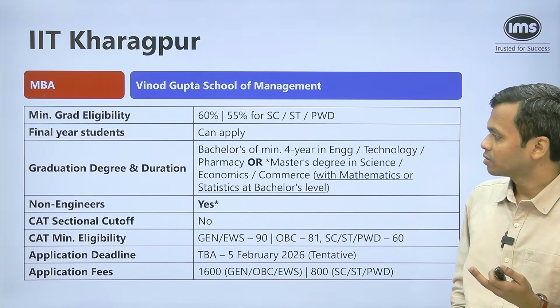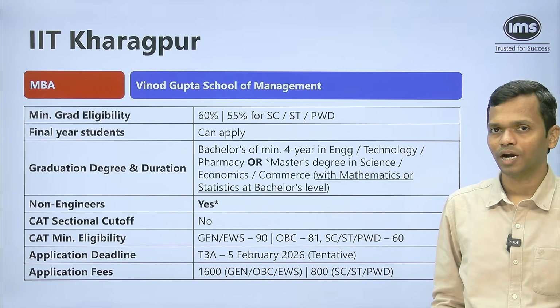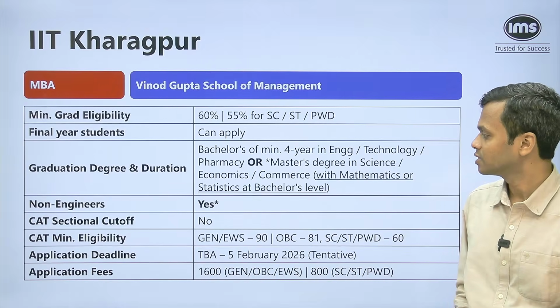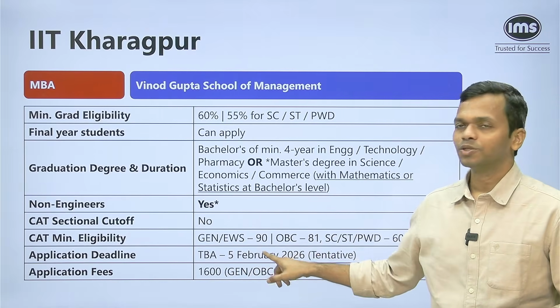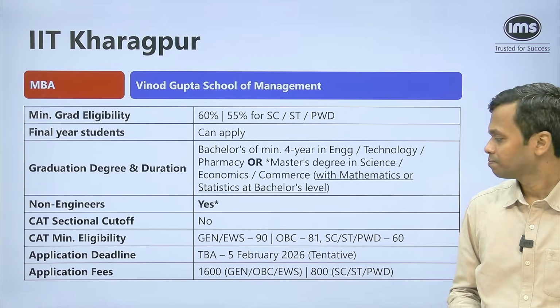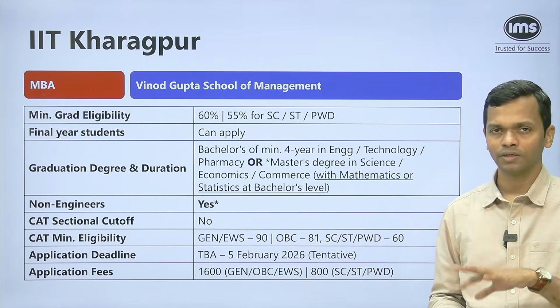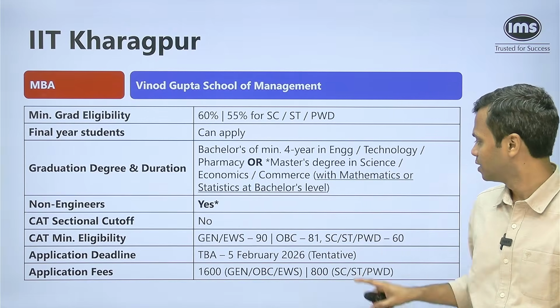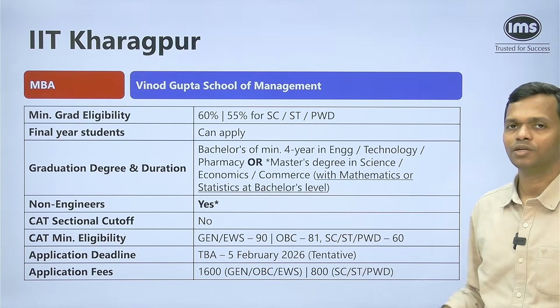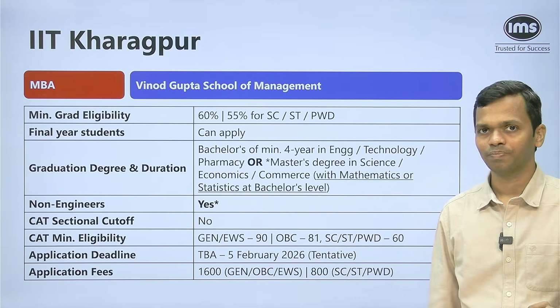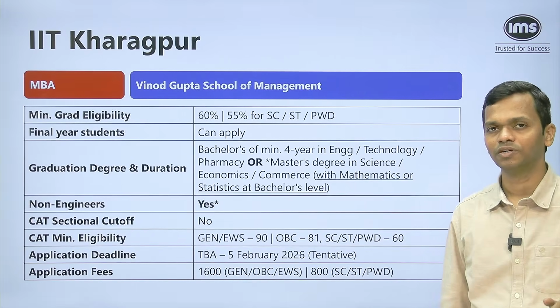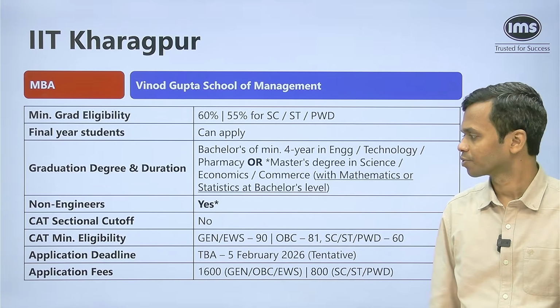Is there a sectional cutoff for CAT? No. But there is a minimum eligibility when it comes to the CAT percentile, the overall percentile, that is. If you're a general or EWS, you need to have minimum 90 percentile. If you're OBC, you need to have 81 percentile. That includes both the creamy layer and the non-creamy layer. If you're SC, ST, PWD, then you need minimum 60 percentile. Okay, so anybody who is less than these figures is not eligible for the program.